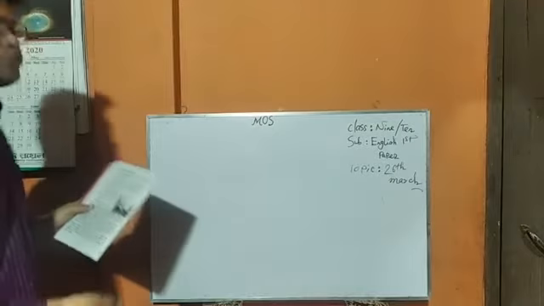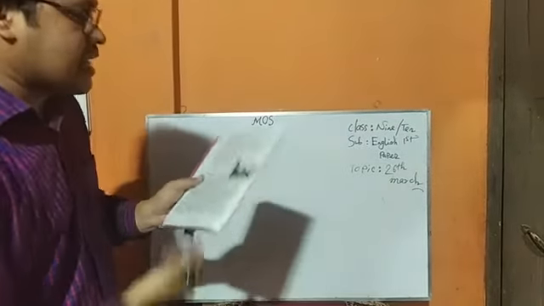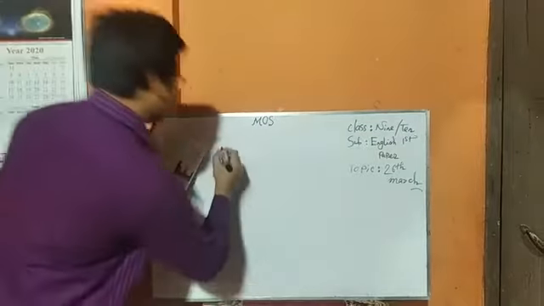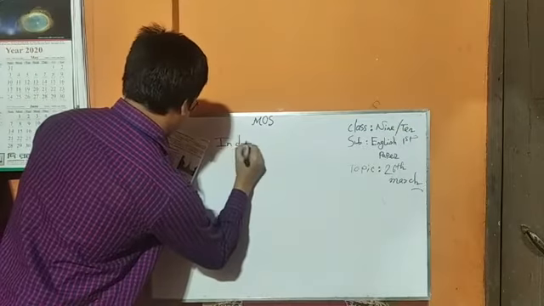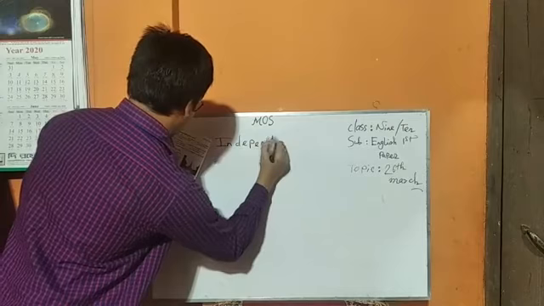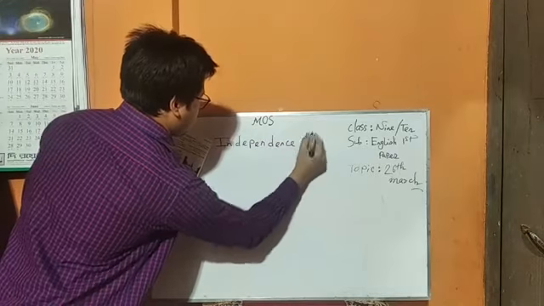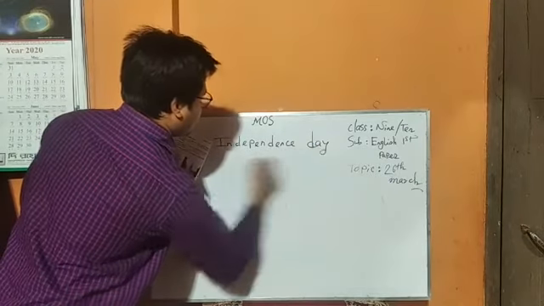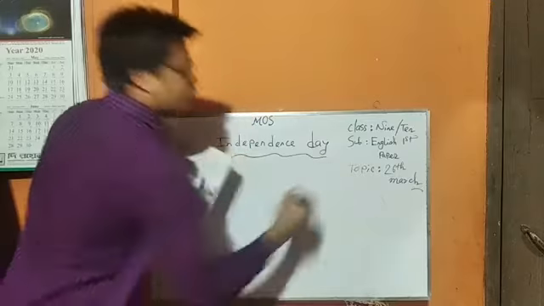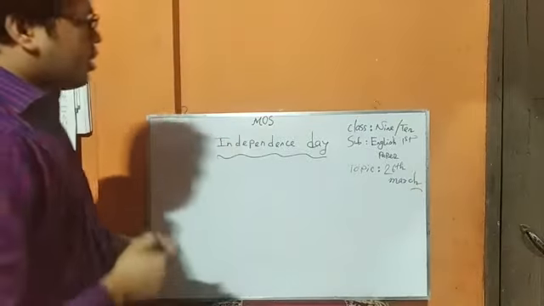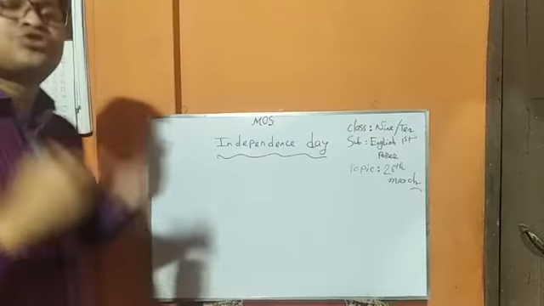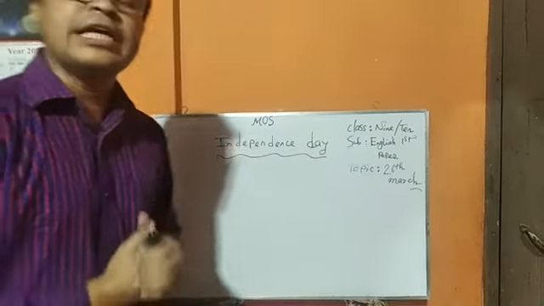Okay, my dear students, today our topic is Independence Day. At first I want to say 2 or 3 words about Independence Day.